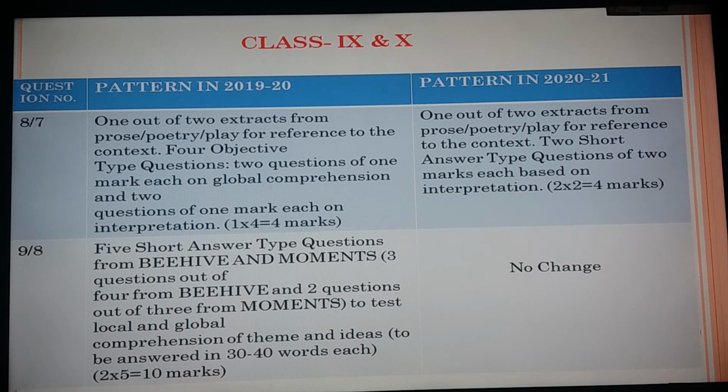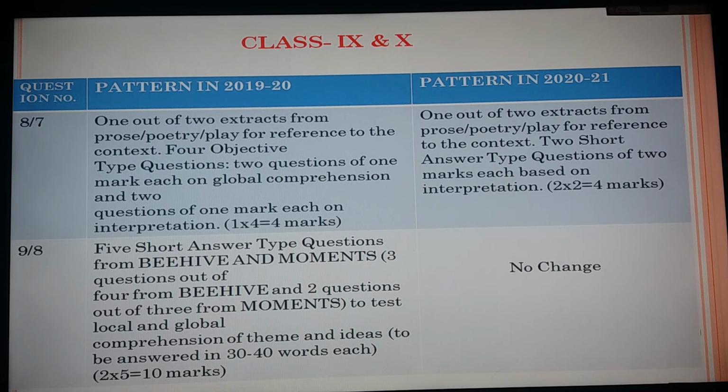2 extracts will be given, but there will not be 4 questions, there will be only 2 questions and each question carries 2 marks. And if you see, earlier 2 questions were given from comprehension. Comprehension means the answers will be there in the extract, and 2 questions from interpretation, explanation, inference, your interpretation of the extract. Now both the 2 questions are based on interpretation. So short answer type 2 questions from the extract. Now no objective type question from the extract.